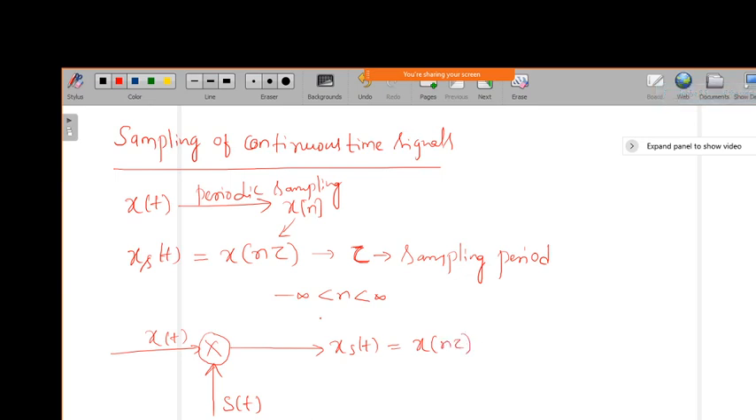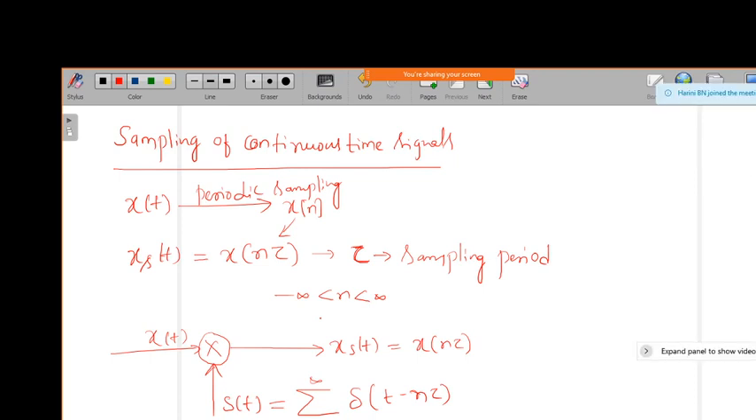Now these periodic samples, which we have to take for sampling, we can represent in terms of the impulse signal: summation n equal to minus infinity to plus infinity of delta of t minus n tau. So this is the periodic samples. If you see the representation in terms of the figure, you will come to know. Say I have a continuous time signal like this, from minus infinity to plus infinity, which is x of t.